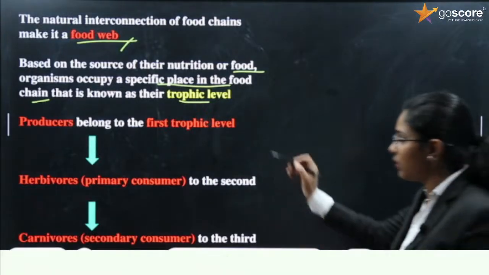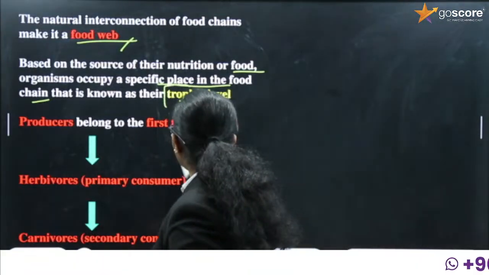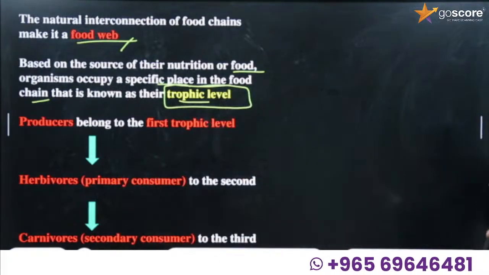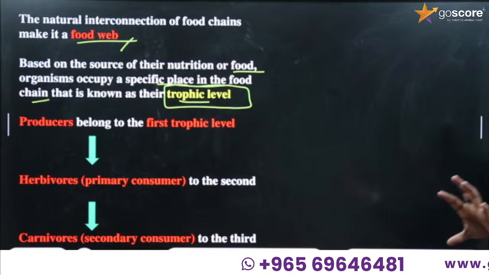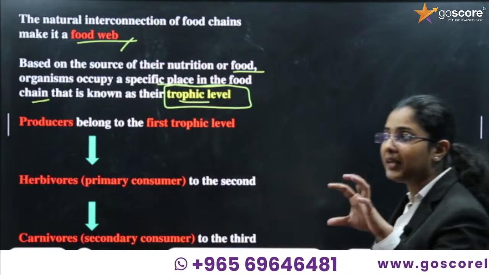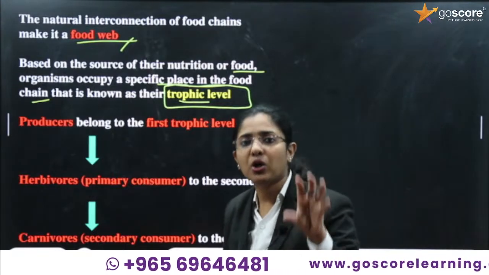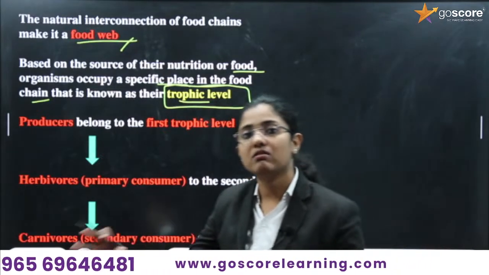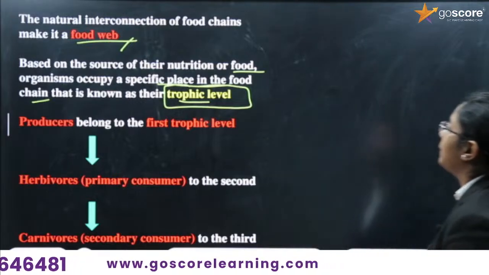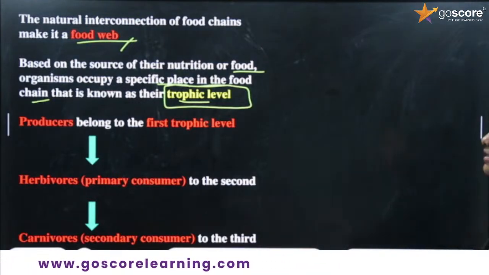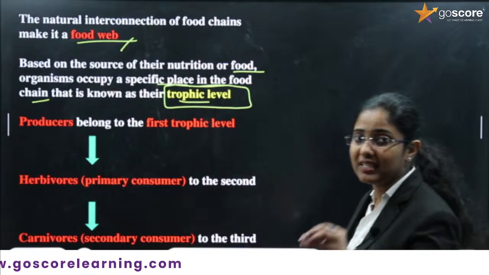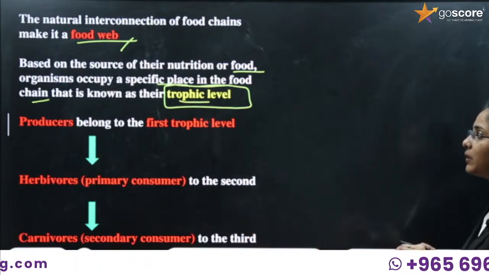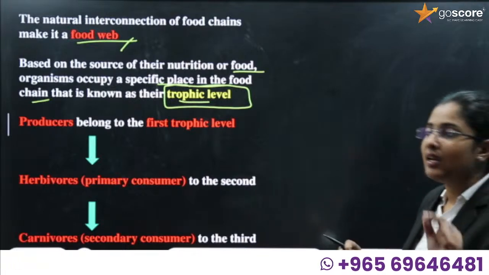This term is very important. What is trophic level? If you look into a food chain, each particular organism in that food chain occupies a space, a specific place in the food chain, and that particular space is known as trophic level.